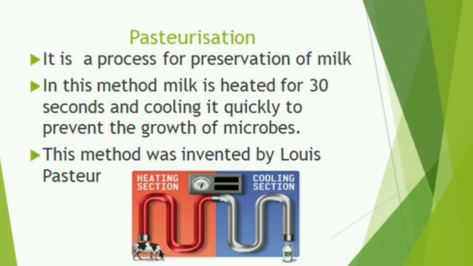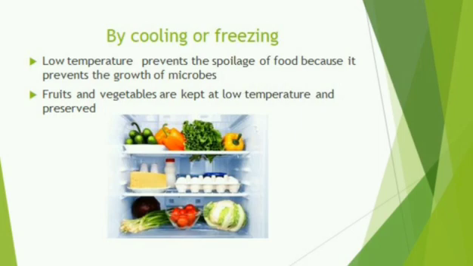This milk is then stored in sterilized bottles or pouches in cold places. Pasteurized milk can be consumed without boiling because it is free from harmful microorganisms. This method was invented by Louis Pasteur. Then the next step is cooling or freezing.